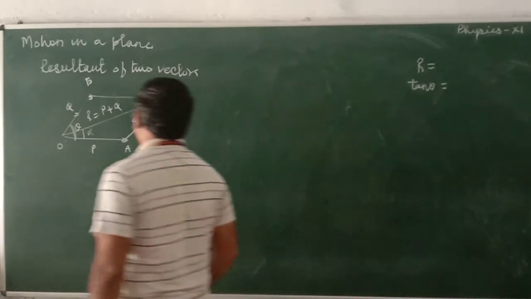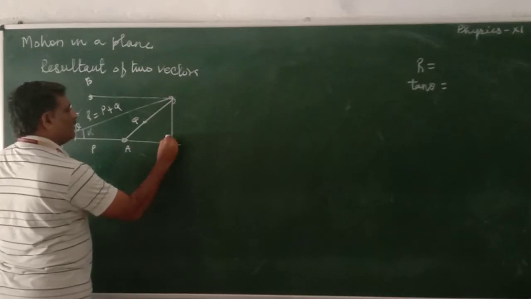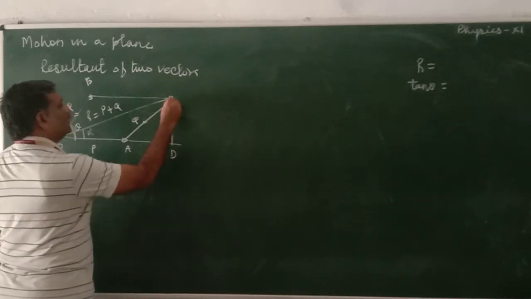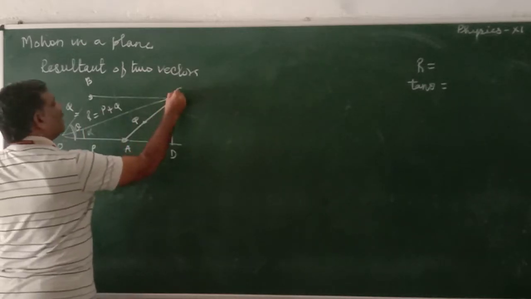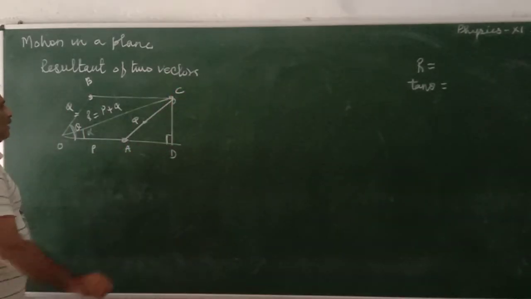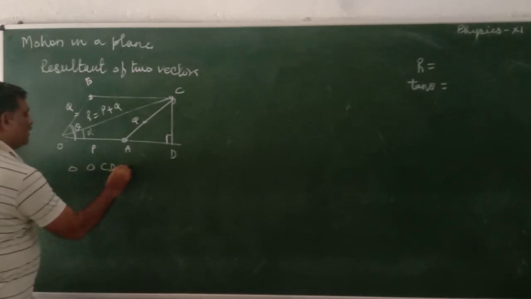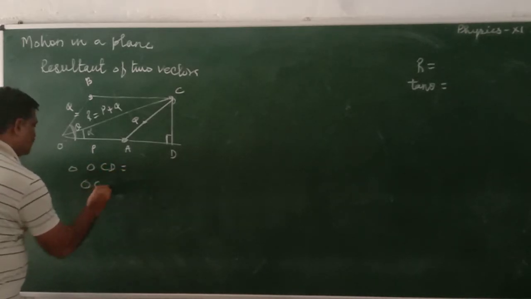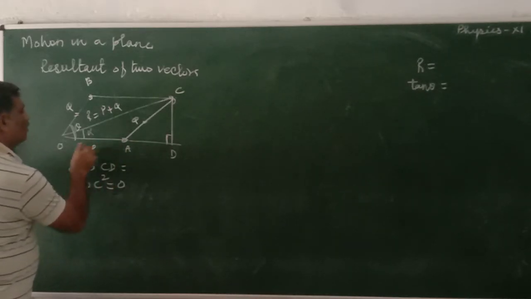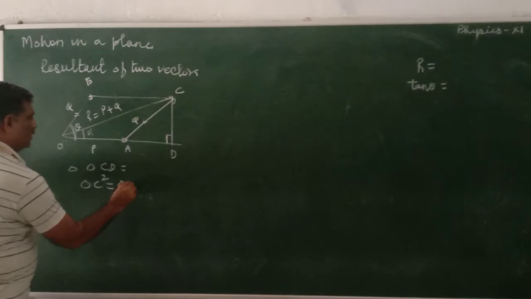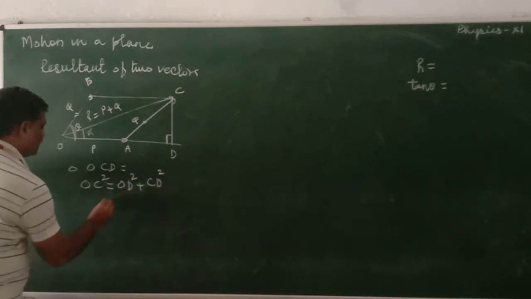Let us see. Complete it in this way. This becomes 90 degrees. Here it is D, here it is OA, OB, I am writing C. Now in triangle OCD, OC square is equal to OD square plus CD square, Pythagoras.